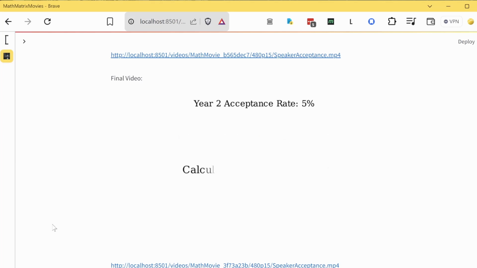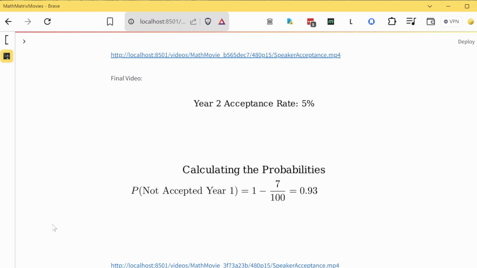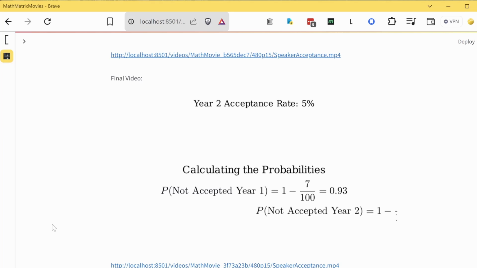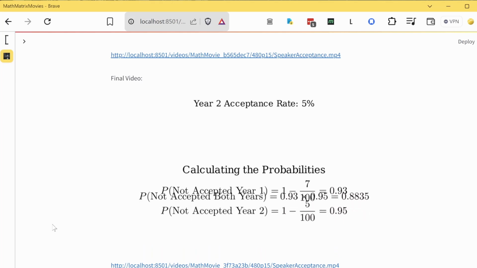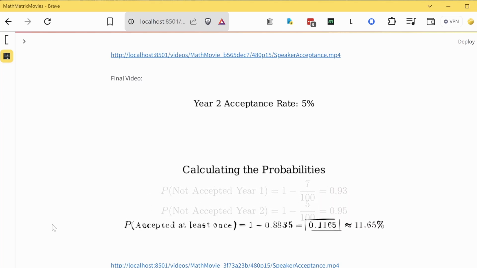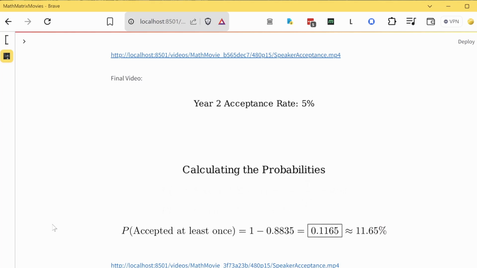Now, let's calculate the probability of getting my talk accepted in at least one of the next 2 years. The probability of not getting accepted year 1 is 1 minus the probability of getting accepted, which is 7%. Similarly, the probability of not getting accepted in year 2 is 95%. The probability of not getting accepted in either year is the product of the two probabilities we just calculated, which comes out to 88.35%. Finally, the probability of getting accepted at least once is 1 minus the probability of not getting in either year. That gives us a decent 11.65% chance.